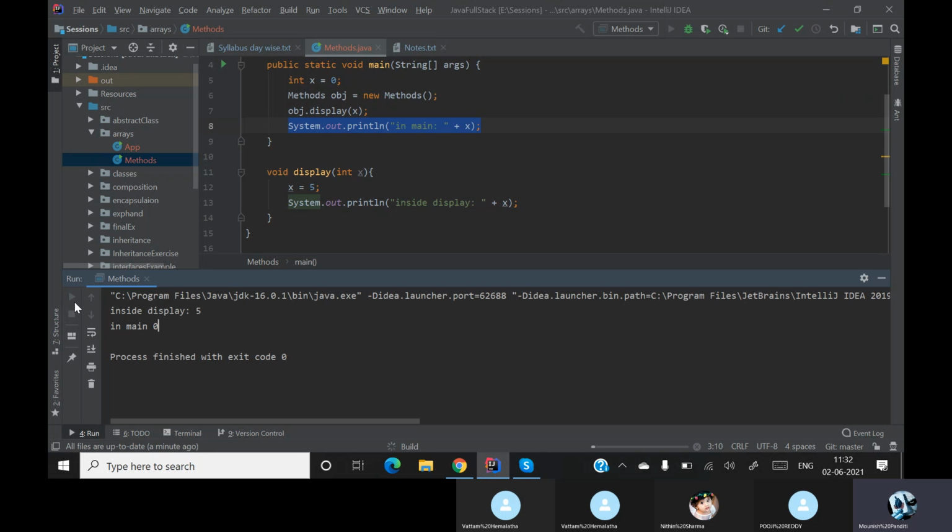Why is it showing 0? It should basically be 5, right? I have changed my value to 5. After changing my value only I am printing, right? Yes, sir. So why is it 0?